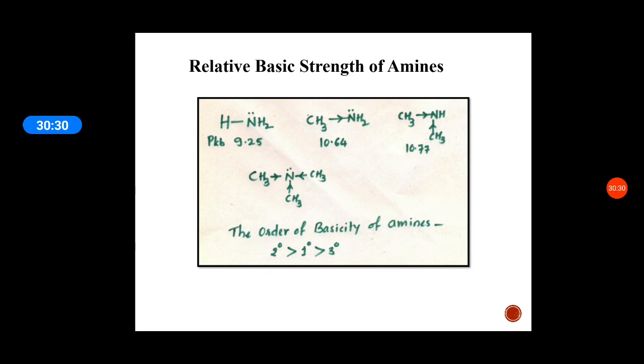So like that, the relative basic strength of amines is given here, which is measured in pKb. Ammonia has 9.25, methylamine has 10.64 and dimethylamine has 10.77. So as the electron releasing groups increase, the basicity also increases. So these are some applications of inductive effect. In the next class, we'll see the electromeric effect.